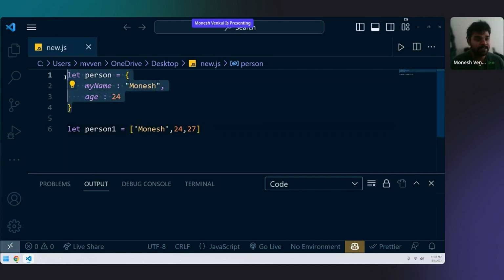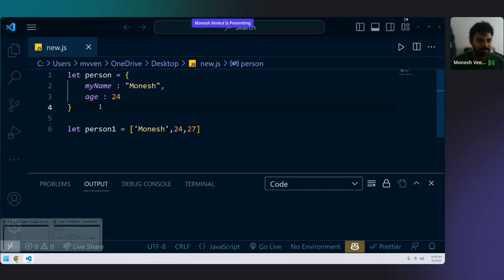But in an object, we can define the values. We can say Monish is a name, 24 is an age, 27 maybe some marks or something. We can define the value. We can say what the value is. That is the power of an object.